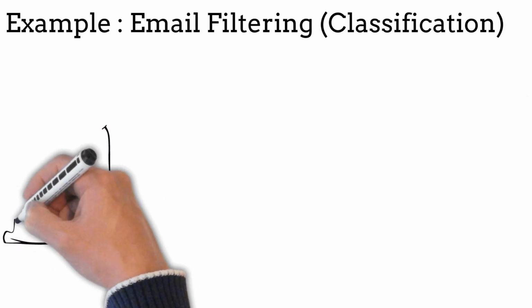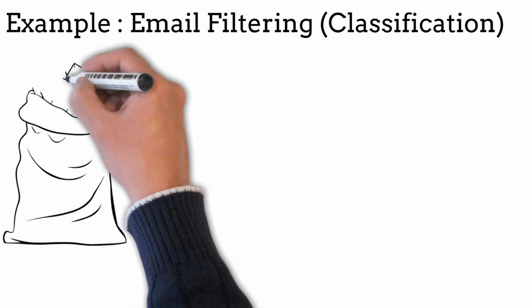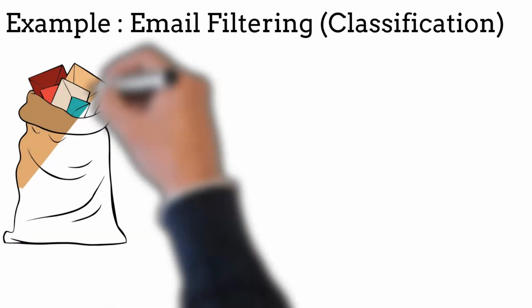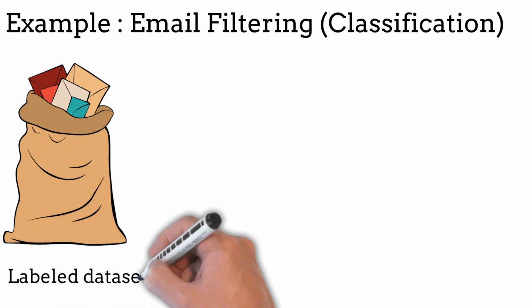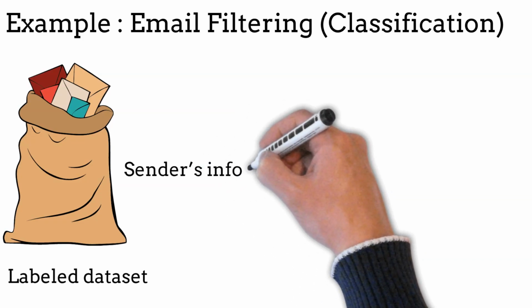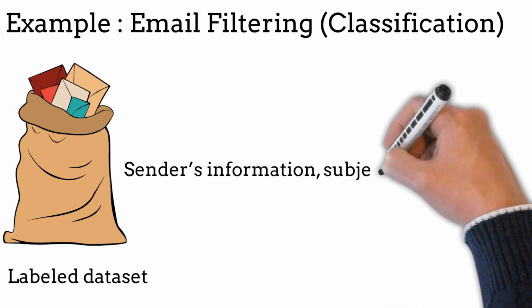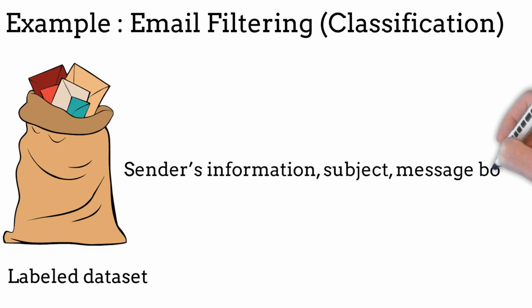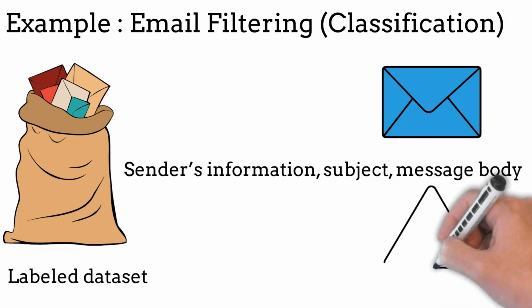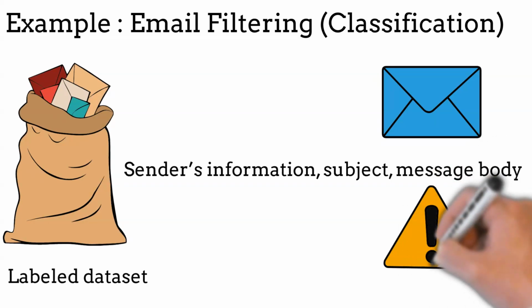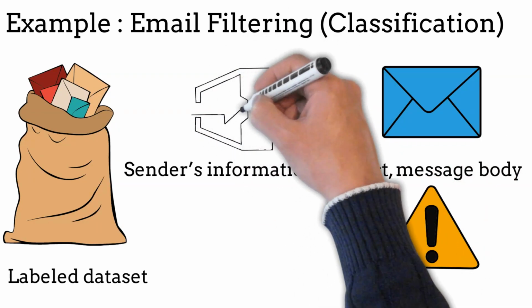A machine learning algorithm is trained using a labeled dataset containing examples of both spam and legitimate emails. The algorithm then extracts relevant information from each email, such as the sender's information, the subject, the message body, and so on. It learns from the labeled dataset to identify patterns and relationships between these features and their corresponding labels, that is spam or legitimate.